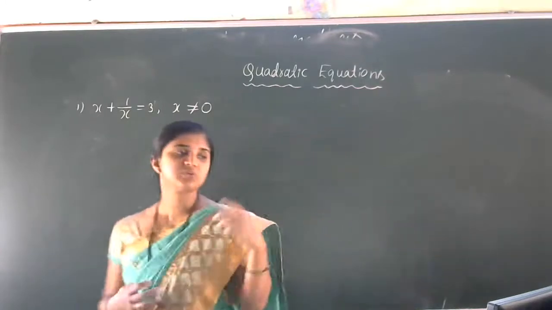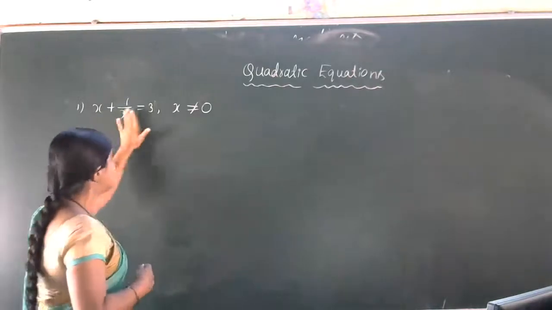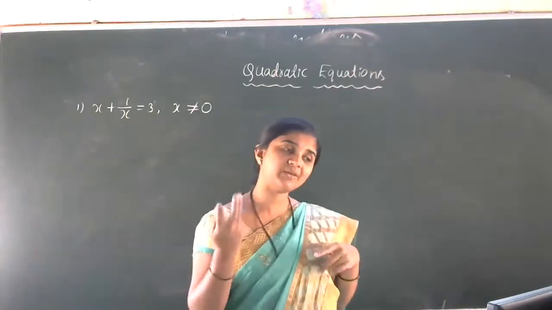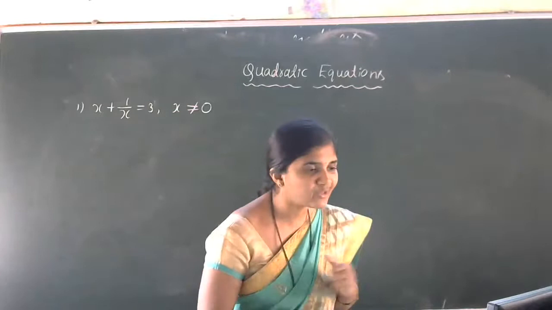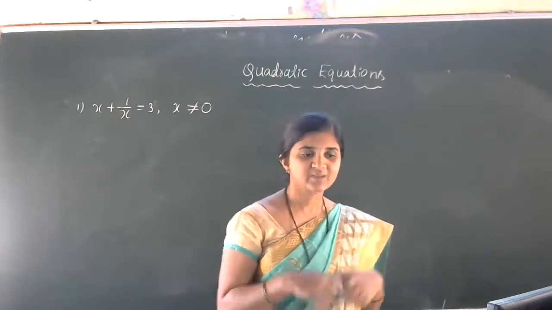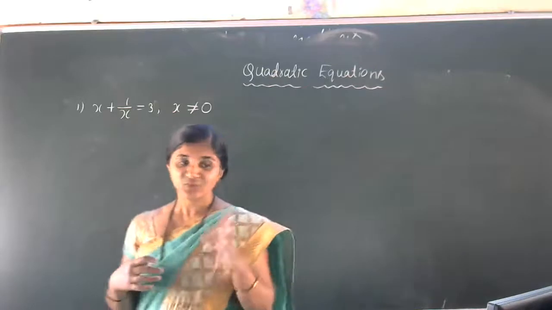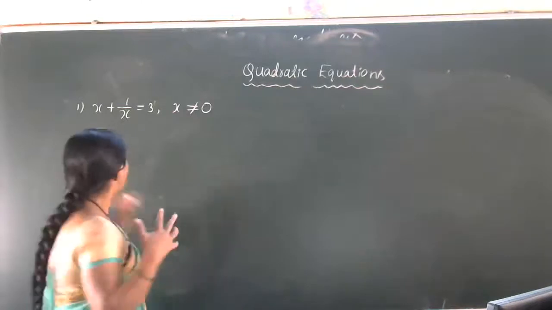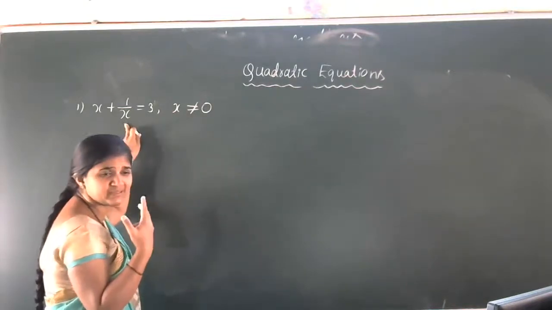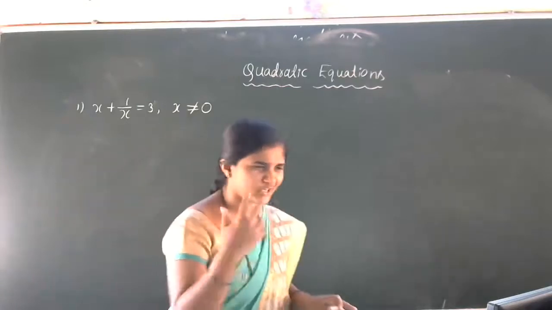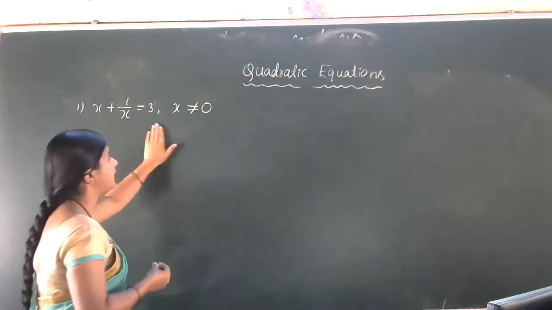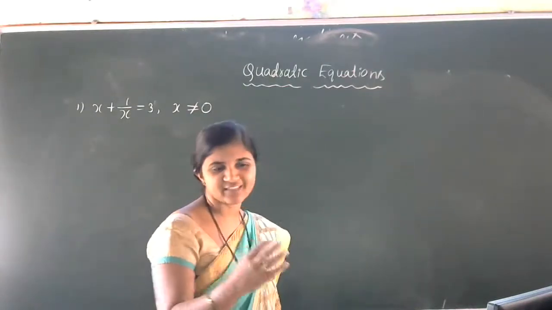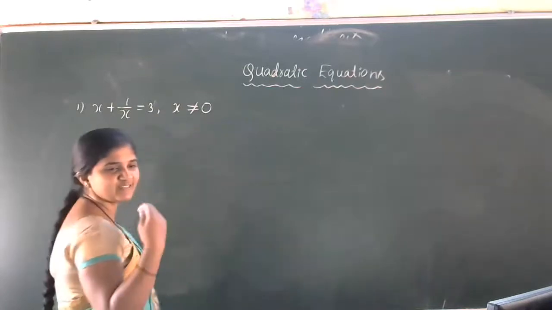How can we find out the roots of this equation? See, x plus 1 by x is equal to 3. Here we are not having the quadratic equation, so we cannot apply the quadratic formula here. What is your opinion about this problem? How can we continue? Convert it into a quadratic equation. Yes, we can convert this equation into the form of a quadratic equation. How? What is the method for that? Yes, thank you, Vaishnavi. Both Vaishnavis are very active today.